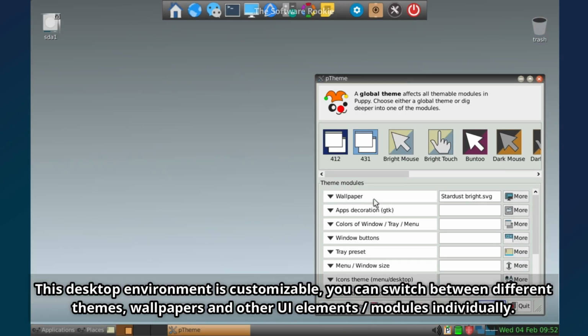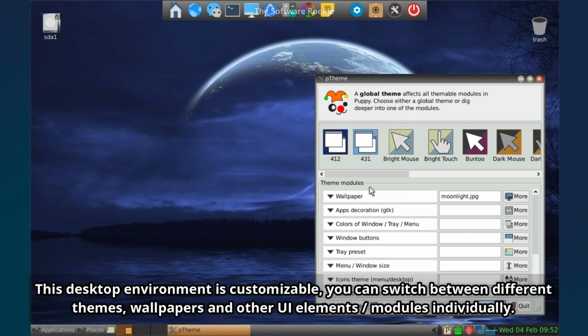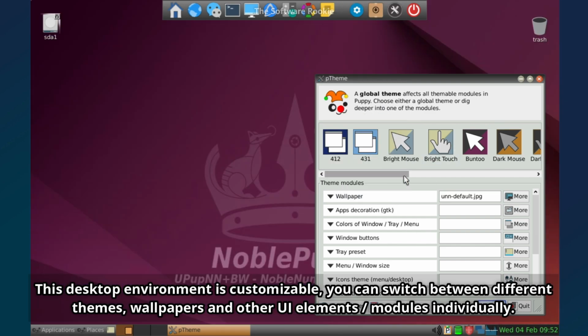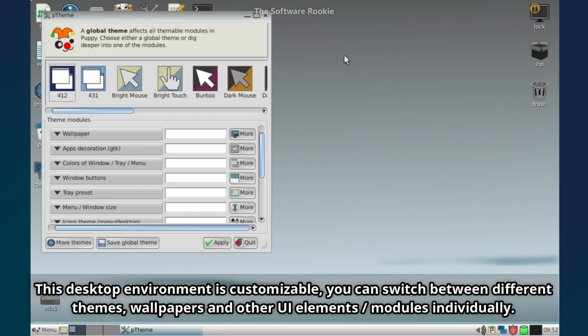This desktop environment is customizable. You can switch between different themes, wallpapers, and other UI elements or modules individually.